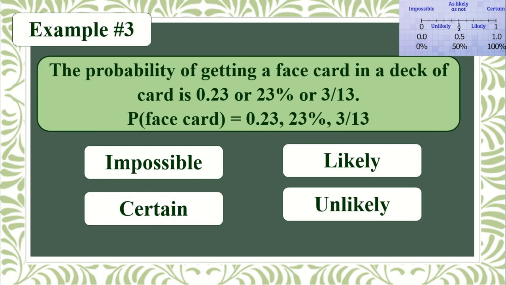The probability of getting a face card in a deck of cards is 0.23 or 23% or 3 over 13. We have here the face card is equal to 0.23, 23% or 3 over 13. The event will fall under, if 0.23 is less than 0.5 but greater than 0.0, therefore the event falls under unlikely. Therefore the correct answer is unlikely. Okay, so that is question number 3.